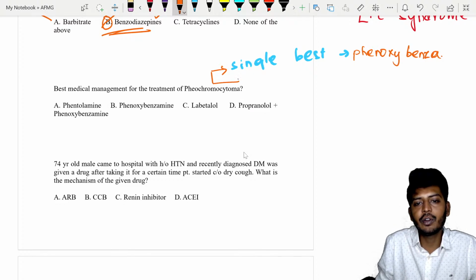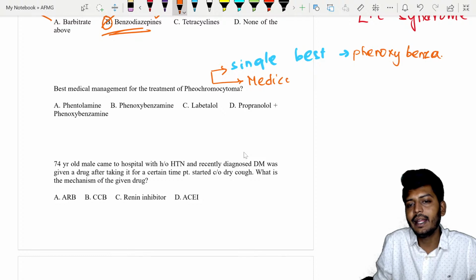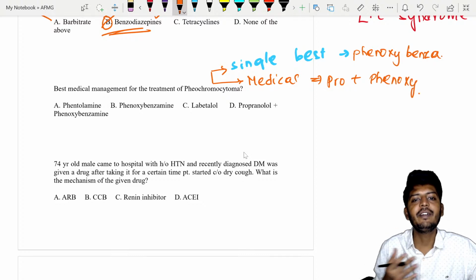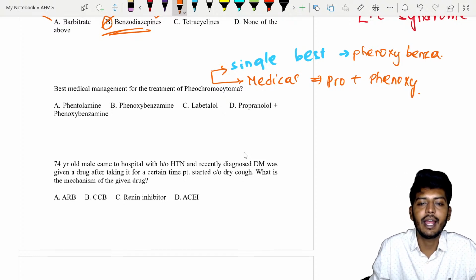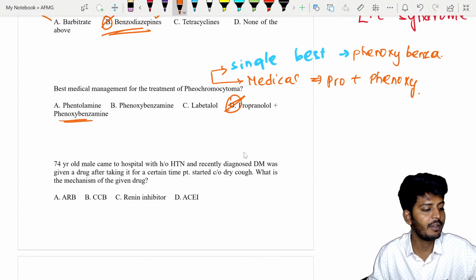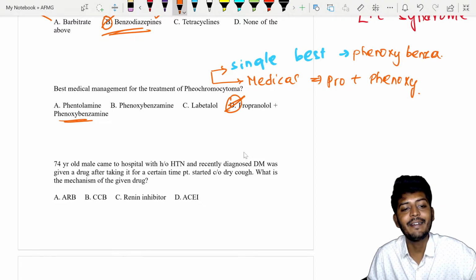If they ask you the best medical management for pheochromocytoma, always remember propranolol plus phenoxybenzamide. Because after giving phenoxybenzamide, alpha receptors are blocked, but the beta receptor effect can still remain. That can be altered with the help of option D, that is propranolol with phenoxybenzamide. Propranolol with phenoxybenzamide is the best one.